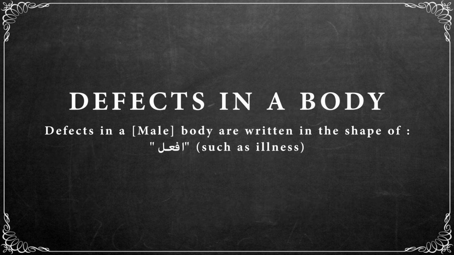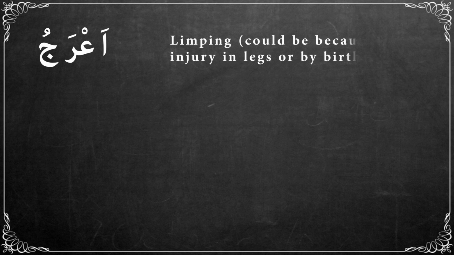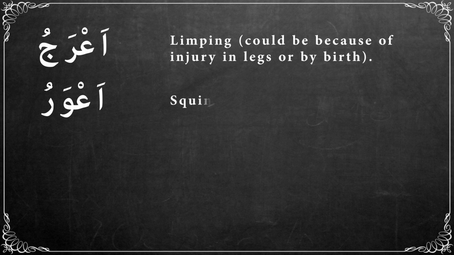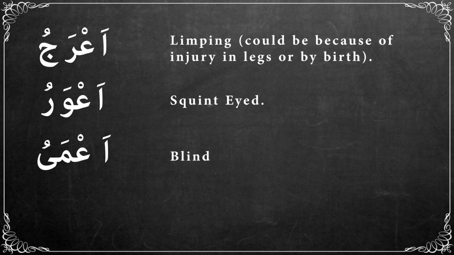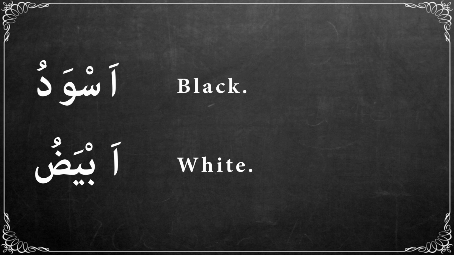Defects in a body. Defects in a body for a male are written in the shape of أفعال. أعرج, limping, could be because of injury in legs or by birth. أعور, squint-eyed. أعمى, blind. أحمر, red. أسود, black. أبيض, white.